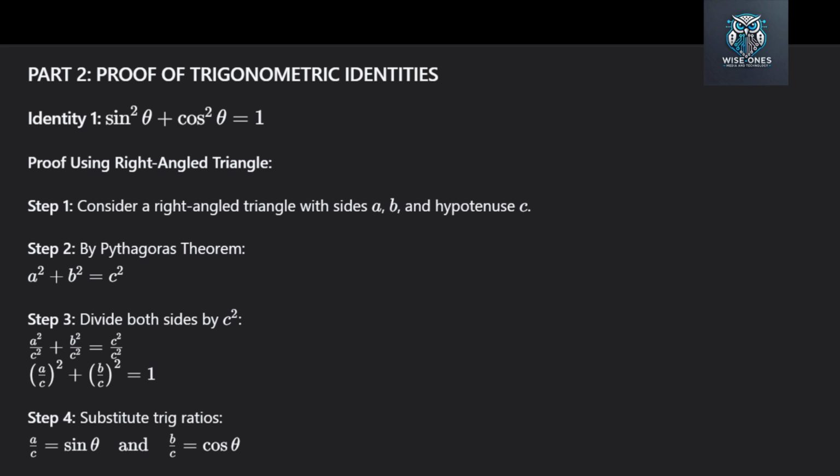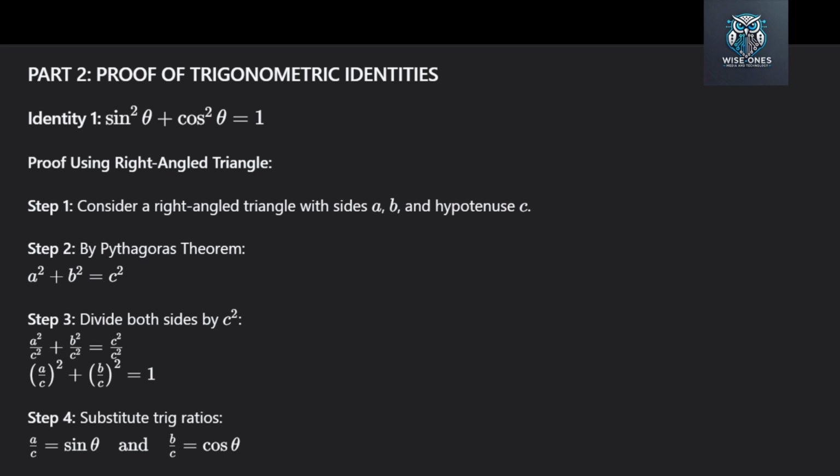Identity number 1. Sine squared theta plus cosine squared theta equals 1. This is the most famous identity in trigonometry. You must know this. How do we prove it? We use a right-angled triangle. Imagine a right-angled triangle. Let the opposite side be letter A. Let the adjacent side be letter B. Let the hypotenuse be letter C.